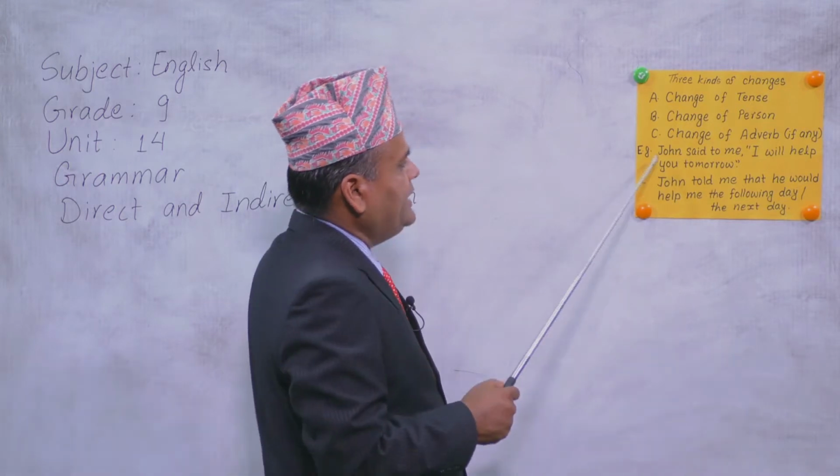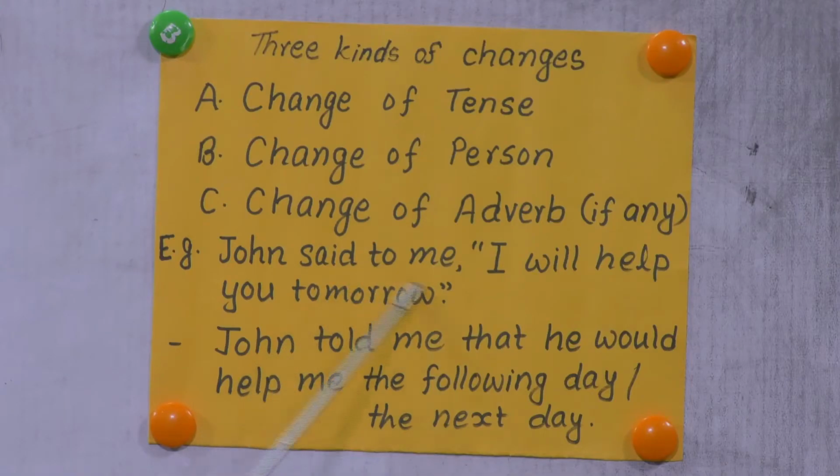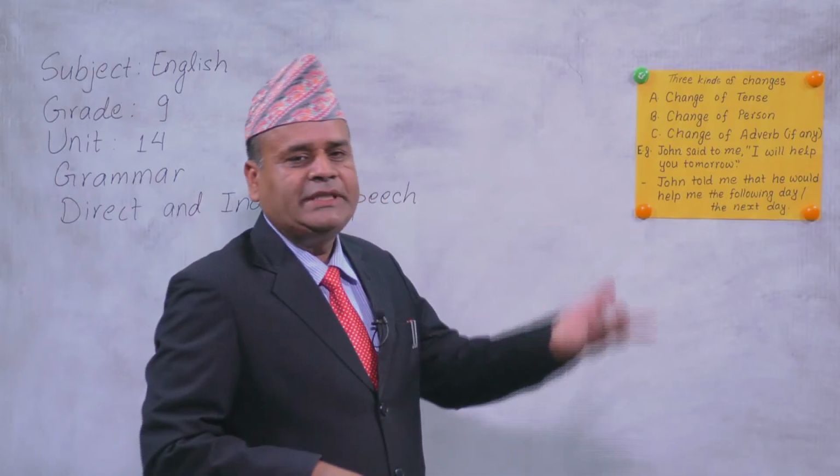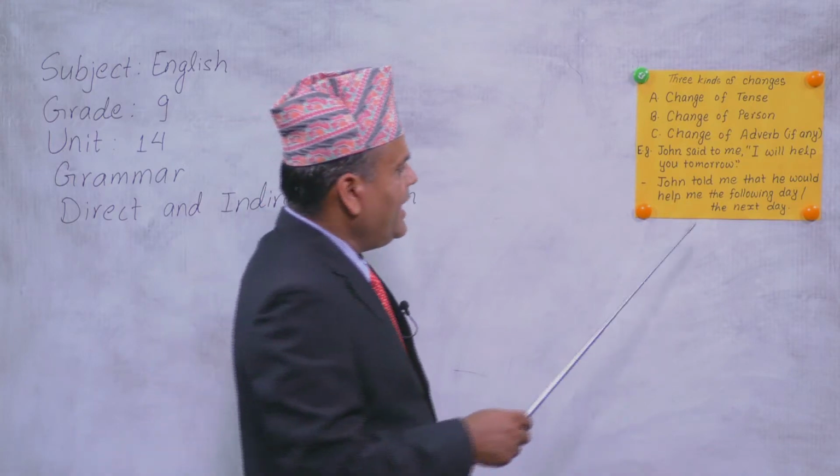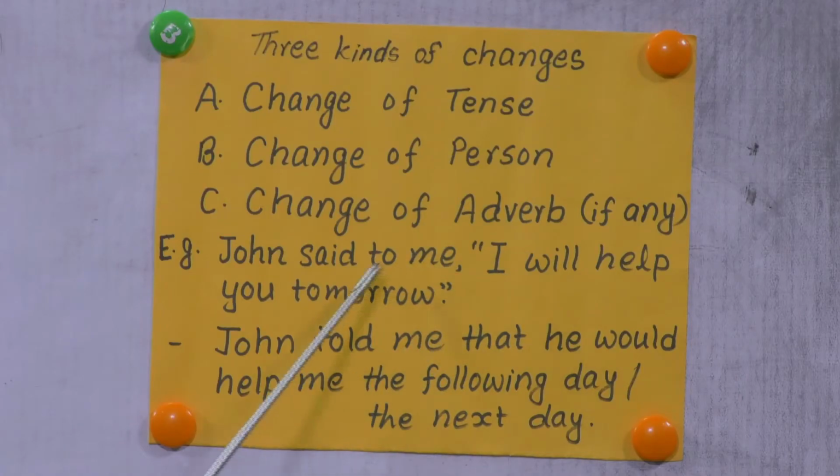Okay, so let's see another example here now. John said to me, I will help you tomorrow. John told me that he would help me the following day, right? Here now this is I will help you tomorrow. This is future, right? But here the reporting verb is past and we have to change, right?